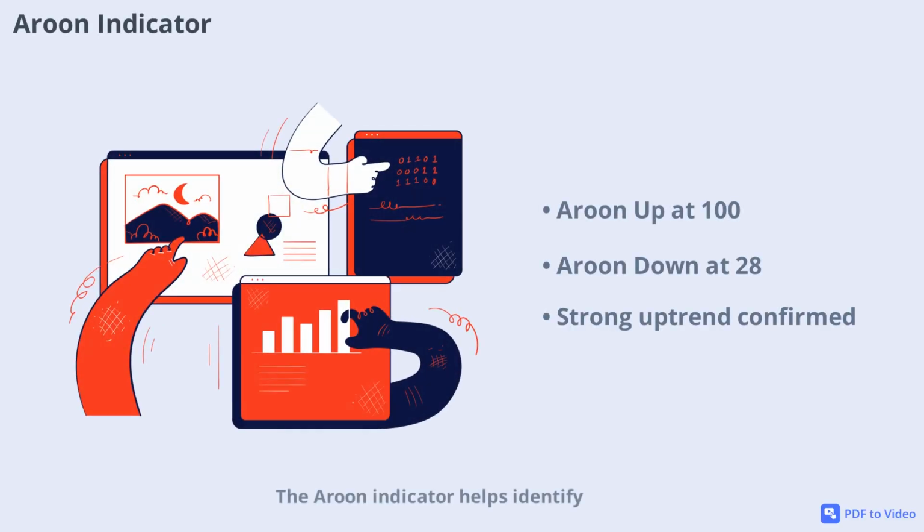The Aroon indicator helps identify trend strength and potential reversals. DJT's Aroon Up is at 100, while Aroon Down is at 28. This wide gap suggests a strong uptrend, as the Aroon Up measures how recently the stock hit a new high. The Aroon oscillator at 21.43 further confirms bullish momentum.